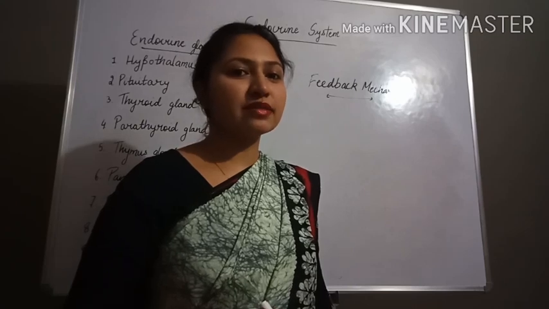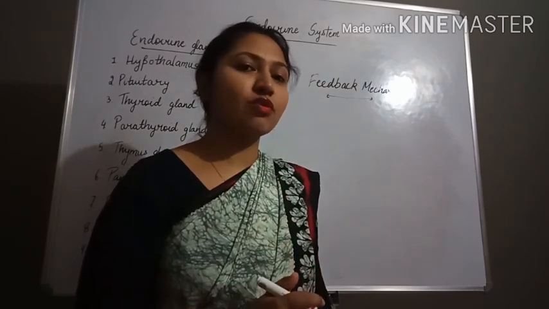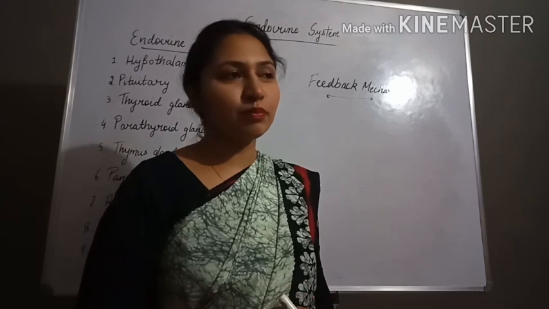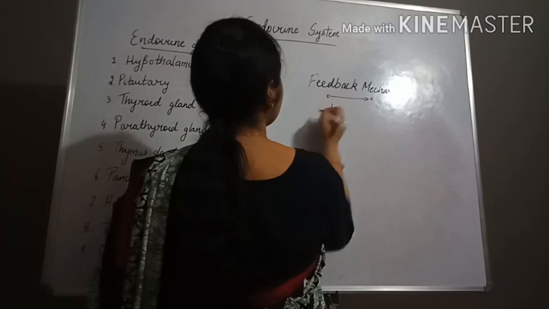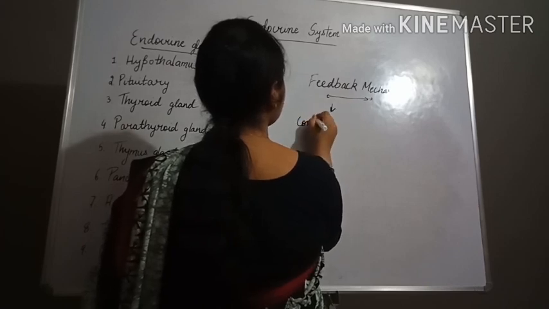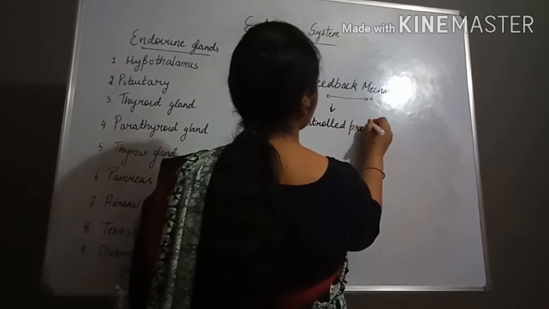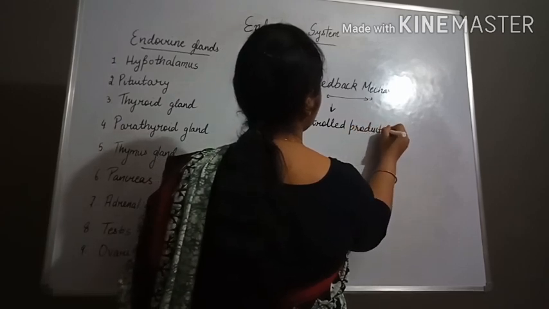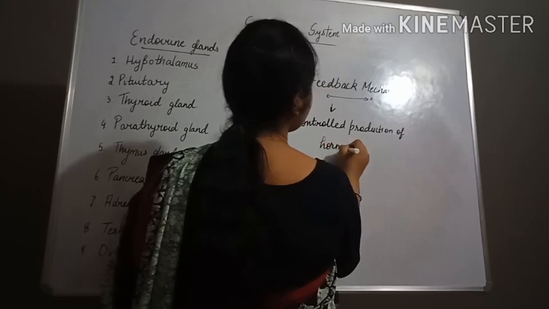So the feedback mechanism helps in regulating the production of hormones in our body, and because of this, there is controlled production of hormones.